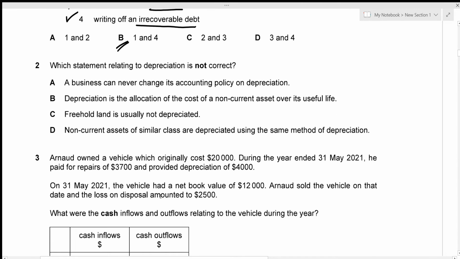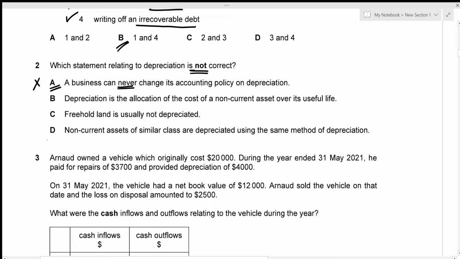Which statement relating to depreciation is not correct? So we need to find out the 3 statements which are actually correct, and then we need to find out the 1 statement which is not correct, and that option will be our answer. So let's look at statement A. A business can never change its accounting policy on depreciation. This statement is not actually true. So what happens is you cannot change accounting policy on depreciation frequently. So you cannot change it every year, but after a passage of a few years, you can actually change the accounting policy. So option A is the incorrect one, which means that option A is our answer.